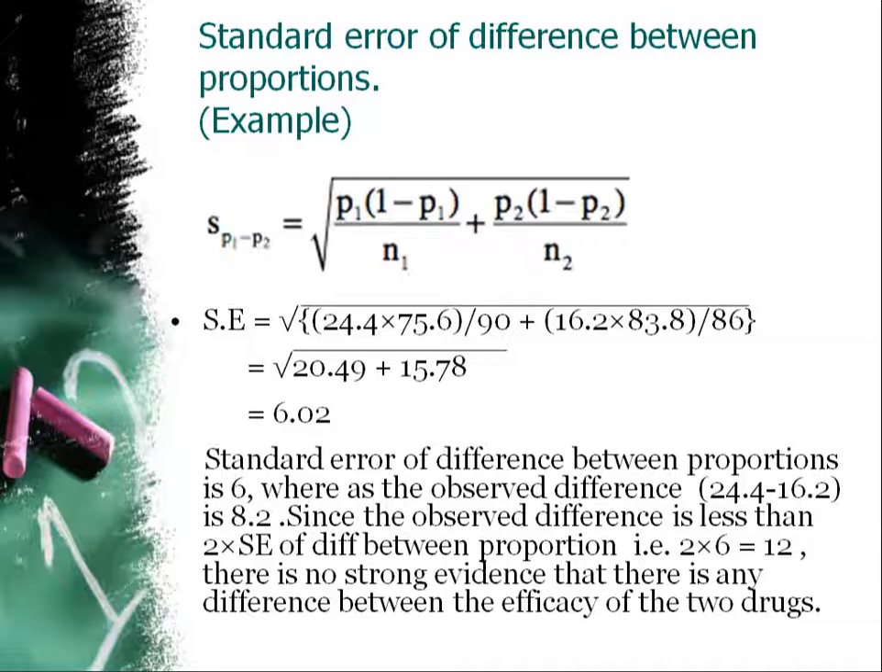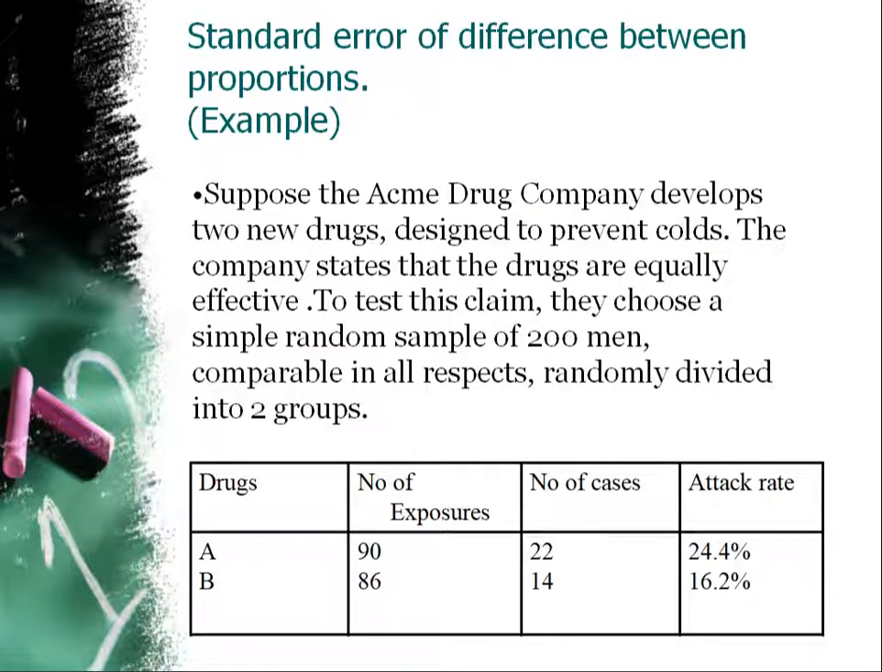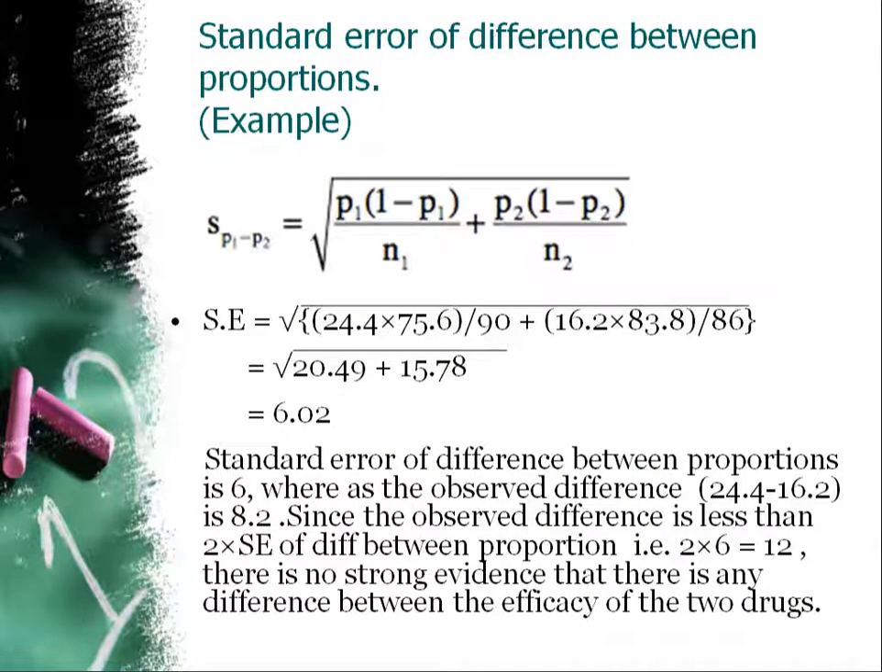So the standard error of the difference between two proportions is calculated by the formula: whole square root of P1 into 1 minus P1 by N1 plus P2 into 1 minus P2 by N2. By substituting in the formula, we get a standard error of 6. The standard error of difference between proportions is 6, whereas the observed difference is 8.2. The observed difference is nothing but the difference between these two attack rates, 24.4 minus 16.2, which gives 8.2.